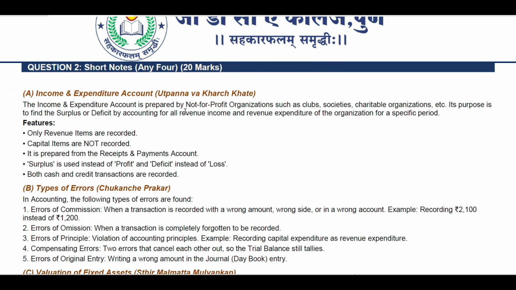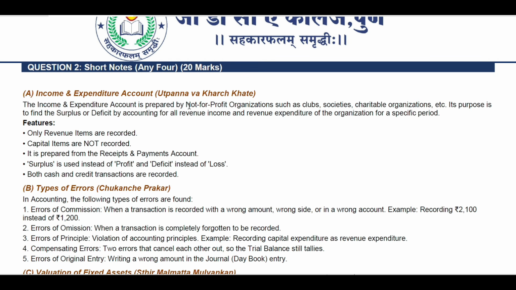His next question is about short notes. The second question was to write short notes, any four, which carries 20 marks actually. So, as we know, you have to write in a proper manner and to the point in every given question. So that is important. Make sure that in account, you have to mention the entire calculations, that is compulsory actually.